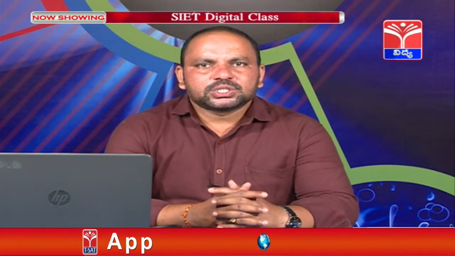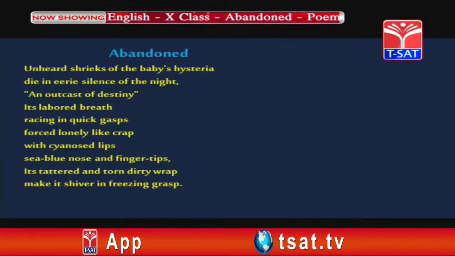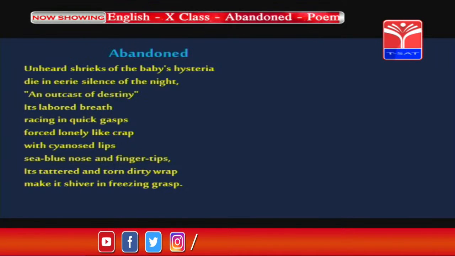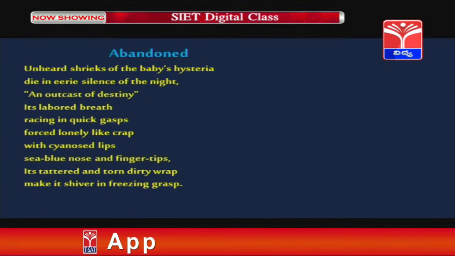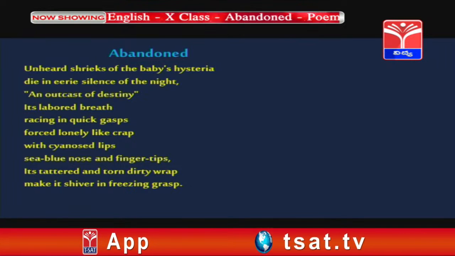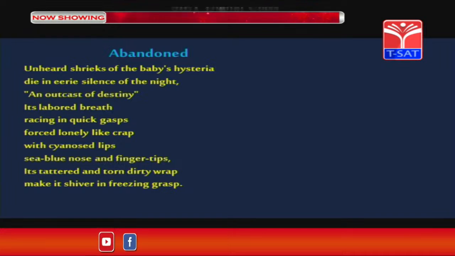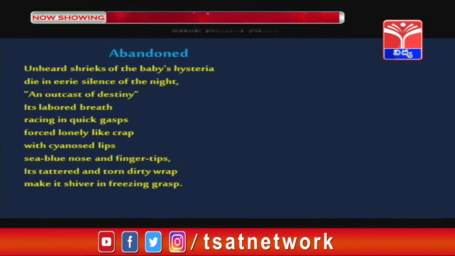Dear children, now let us go into the second part of the poem. Unheard shrieks of the baby's hysteria die in eerie silence of the night. An outcast of destiny, its labored breath racing in quick gasps, forced lonely like crab, with cyanosed lips, sea blue nose and fingertips. Its tattered and torn dirty wrap make it shiver in freezing grasp. In this stanza, the poetess talks about the physical features of the baby.